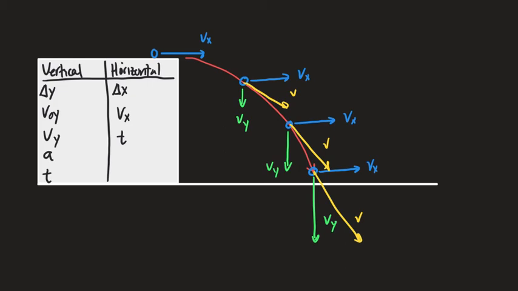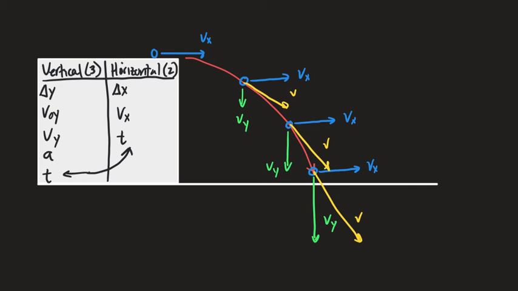The thing that you have to come to grips with is that the time that it takes the object to fall is the same as the time it takes the object to move sideways. In a projectile problem, we link the two sides together with time. In fact, in any projectile problem, we're going to be looking to see if we have enough information to get the time in the vertical side, or do we have enough information to get the time in the horizontal side. There has to be enough information for us to get the time.